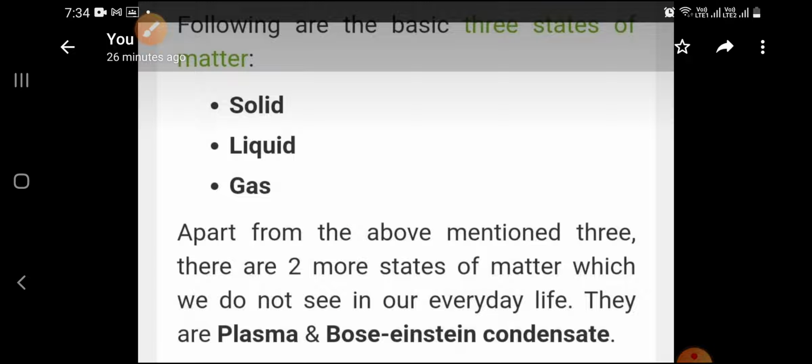Here, the following are the basic three states of matter: solid, liquid, and gas. Apart from these three, there are two more states of matter which we do not see in our everyday life but they exist. They are plasma and BEC. So now let's start with the first state, that is solid.